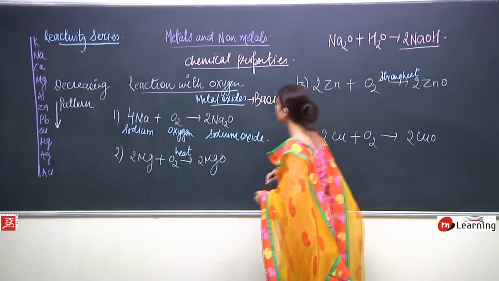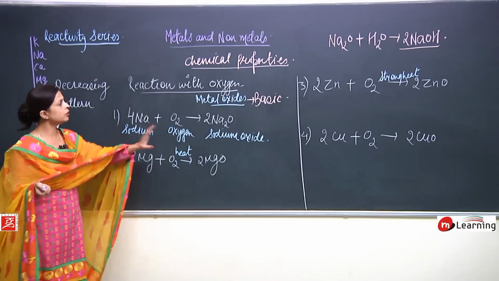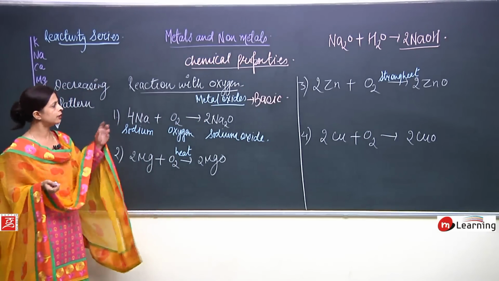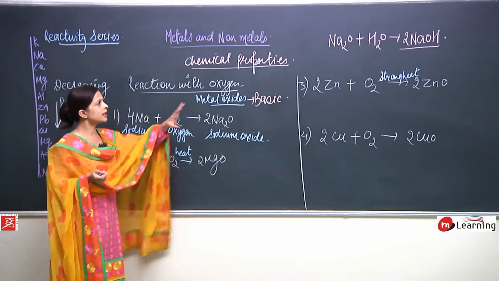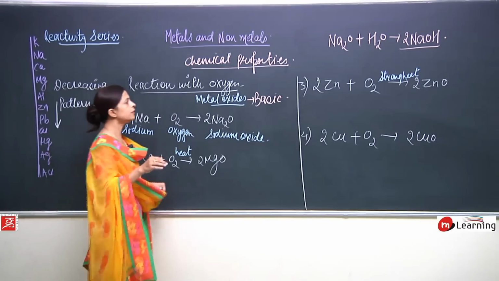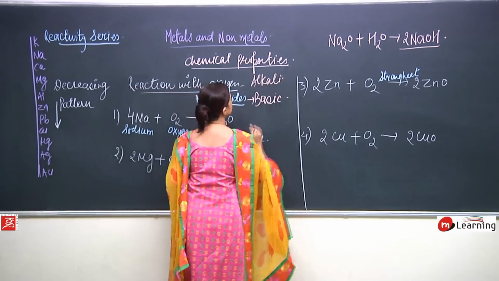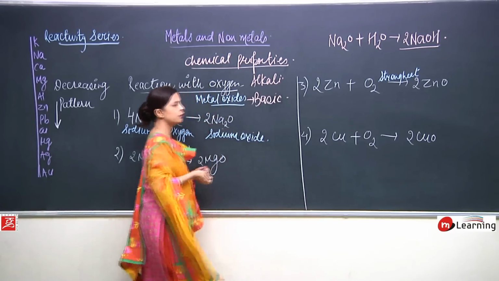A base is formed. Not all oxides can be dissolved in water, but at least a few oxides are soluble in water. Those oxides which get dissolved in water are known as alkalis. So an alkali is made over here.